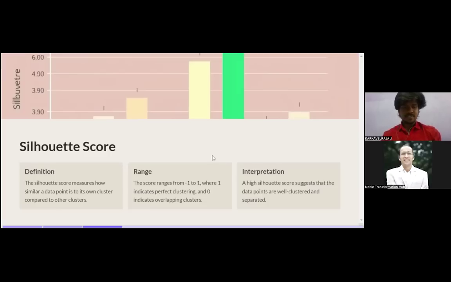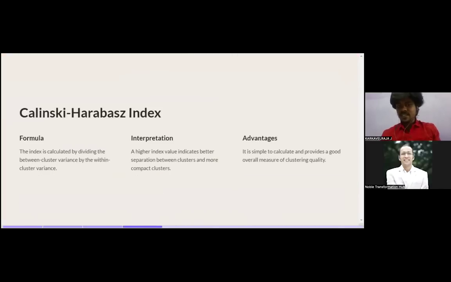Next, we will look at the Calinski index and how it works, similar to the silhouette score. What is the formula? This index is calculated by dividing the between-cluster variance by the within-cluster variance. Simple. What is meant by between-cluster variance? Between two clusters, what is the distance?